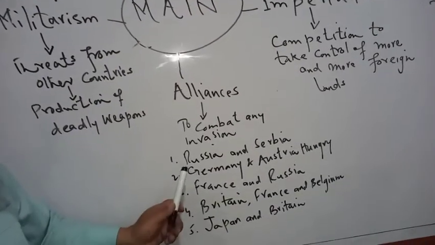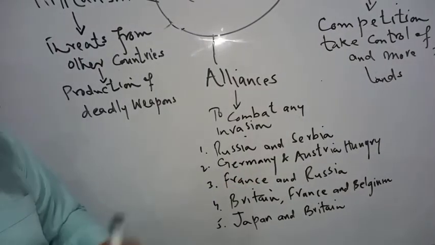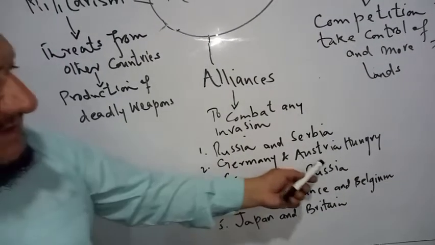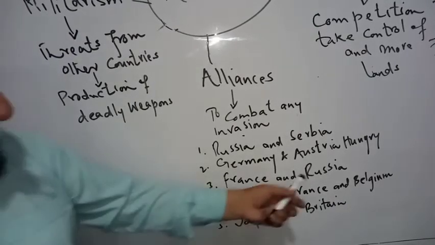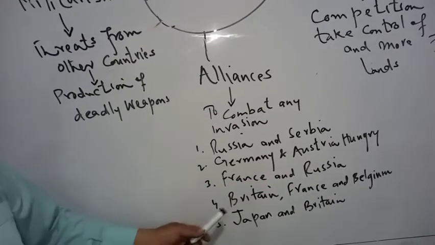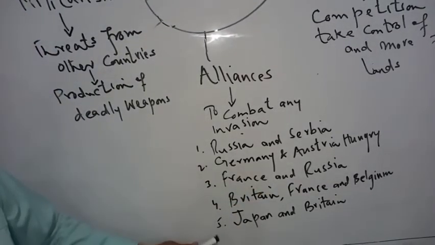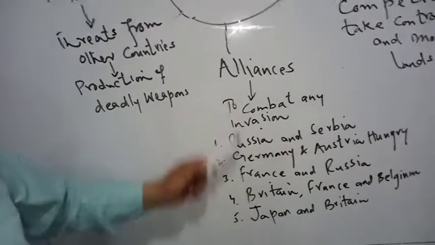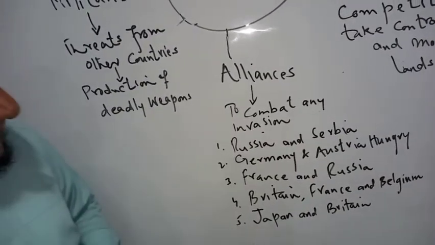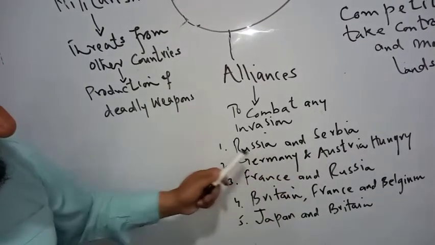These alliances were in five shapes. One was Russia and Serbia. They had an alliance. Germany and Austria-Hungary, they had an alliance. The third alliance was France and Russia. And the fourth alliance, Britain, France and Belgium. And in the fifth alliance, Japan and Britain were there. So these were the alliances, that in case of attack on one country, the other countries will come to help.